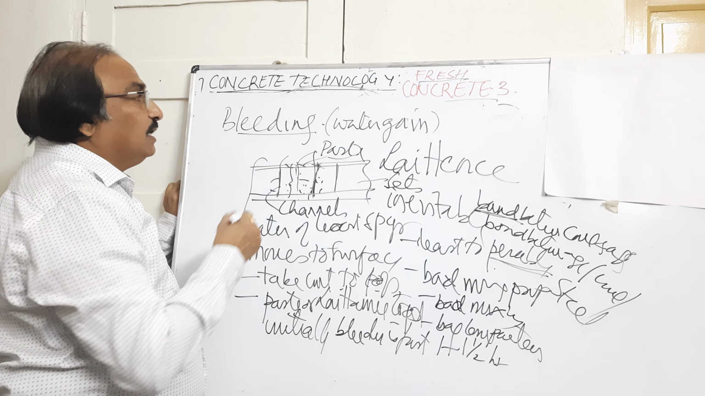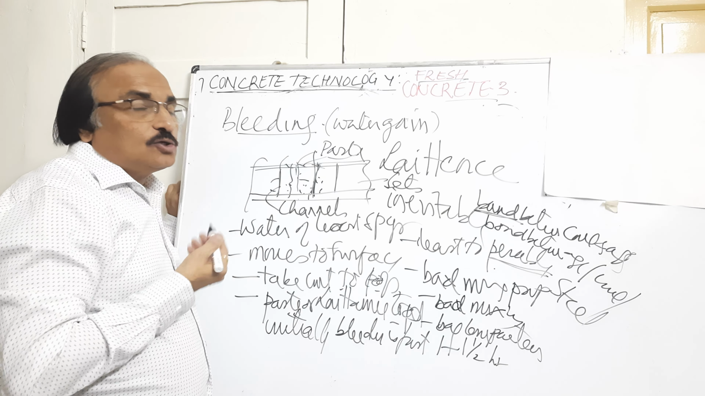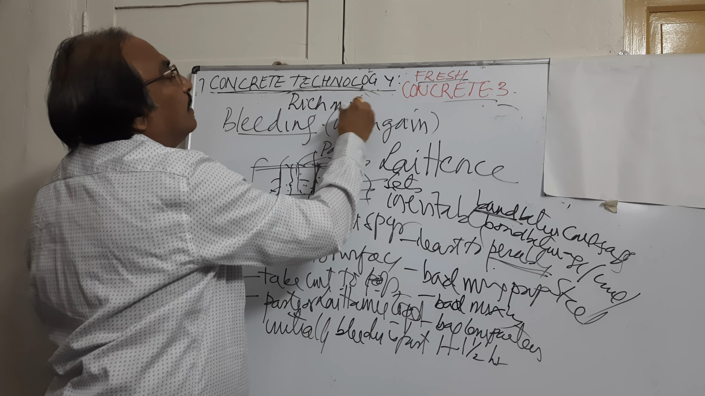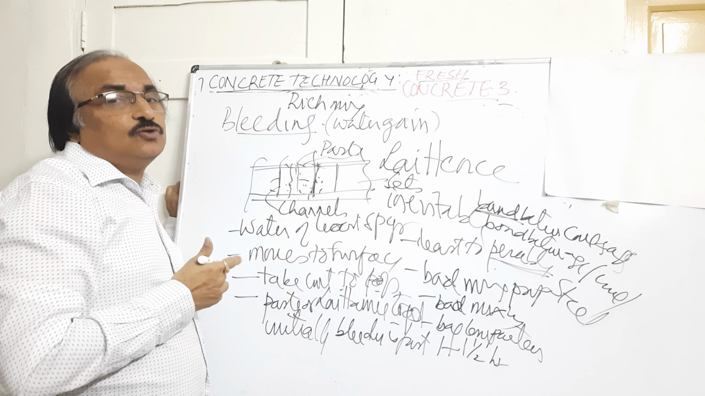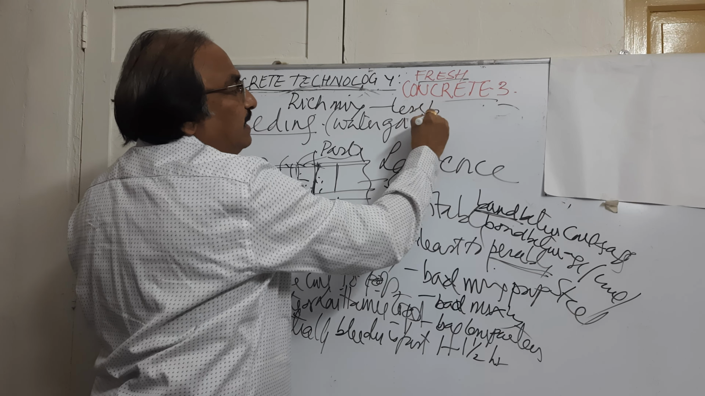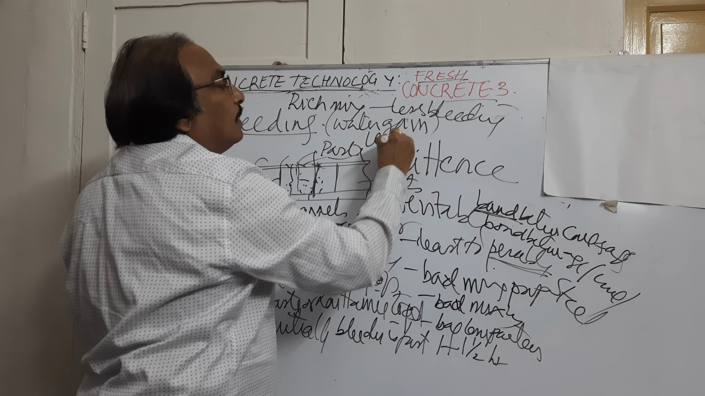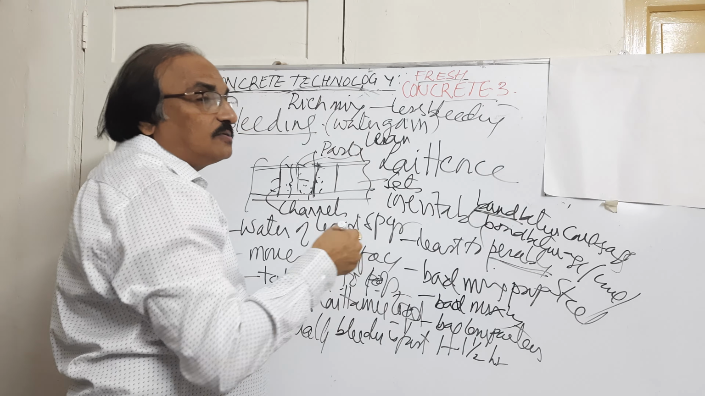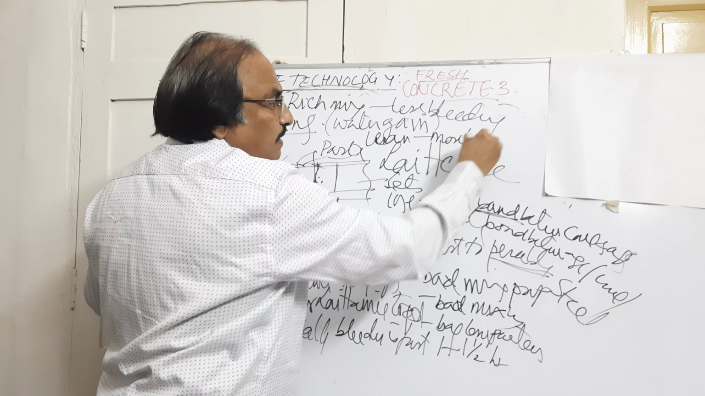If the water is less, then definitely bleeding will be less. In case of rich mixes, meaning cement is more and the water cement ratio is less, there will be less bleeding. If it is a lean or weak mix, where water is more and cement is less, there will be more bleeding.